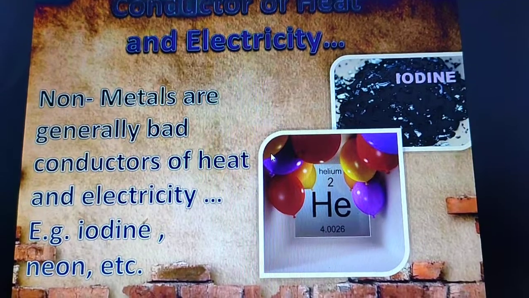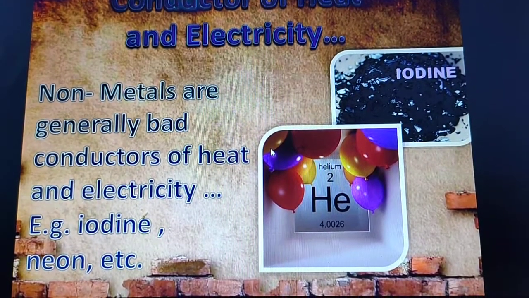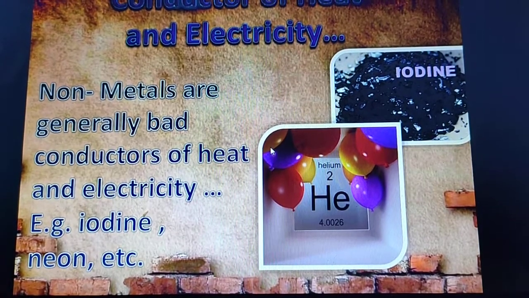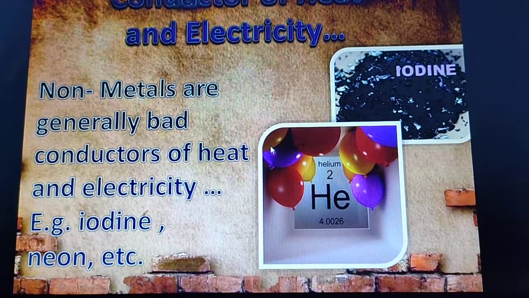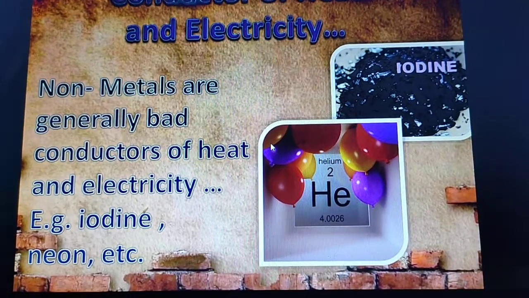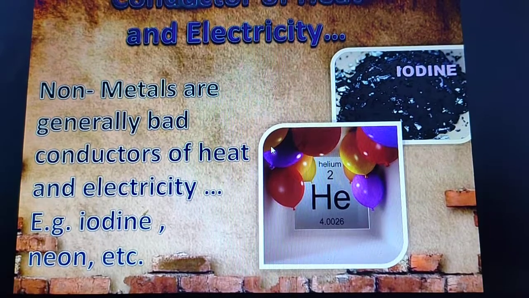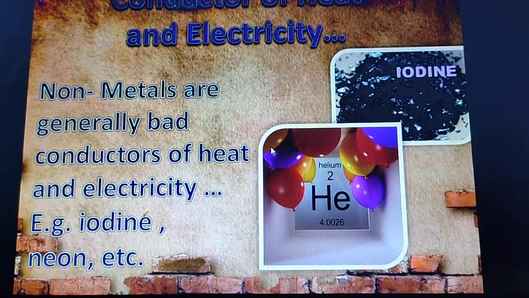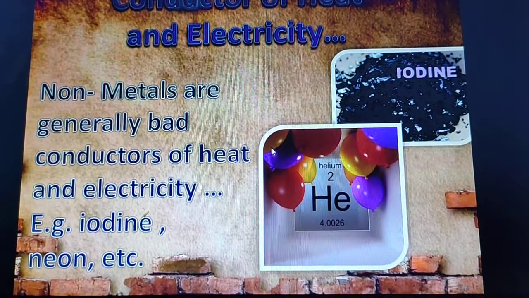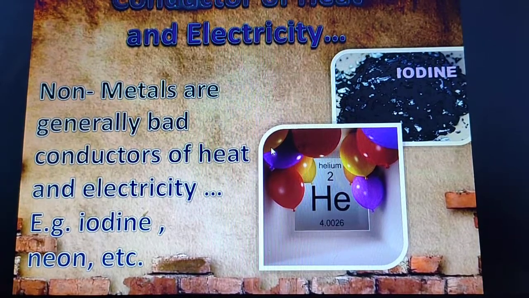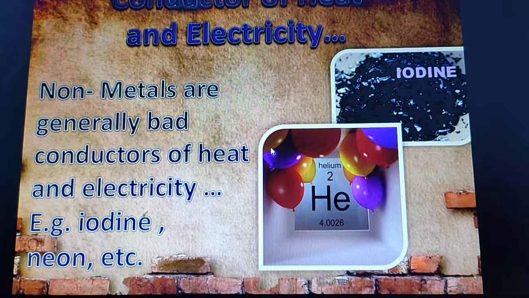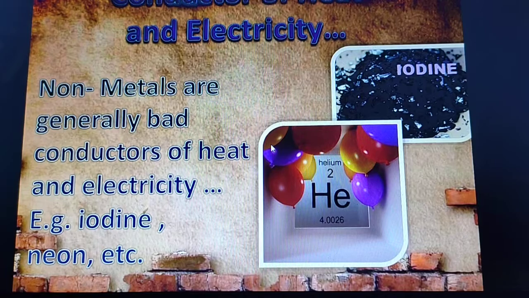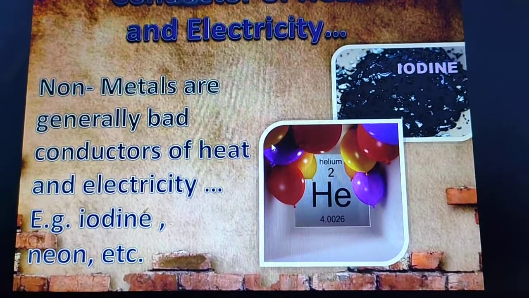Now, conductors of heat and electricity. We know that metals are good conductors of heat and electricity. Just opposite to that, non-metals are generally bad conductors of heat and electricity. One question may come: why are copper and aluminium used for making electrical appliances or cooking utensils? Your answer will be that copper is a metal, so it is a good conductor of heat and electricity. That is why we use copper and aluminium for making cooking utensils or electrical wires. Okay, I hope it is clear to all of you.